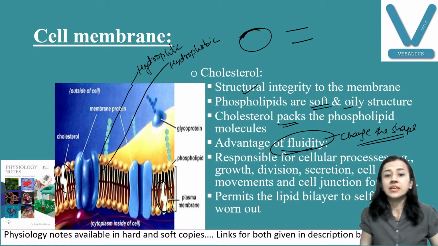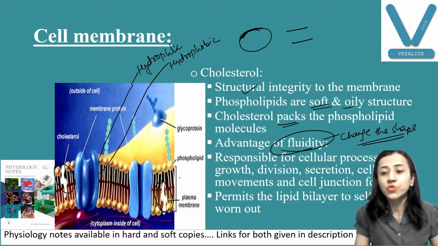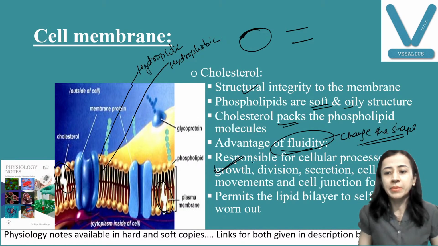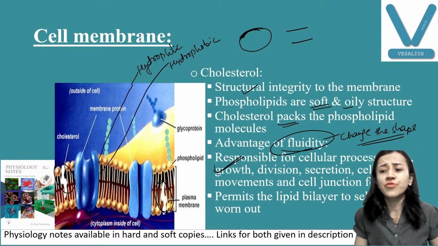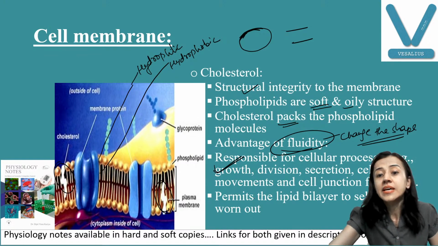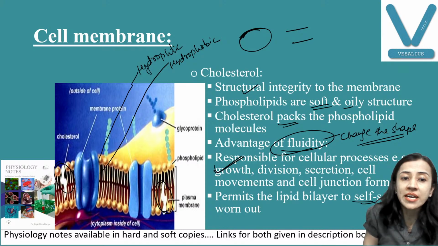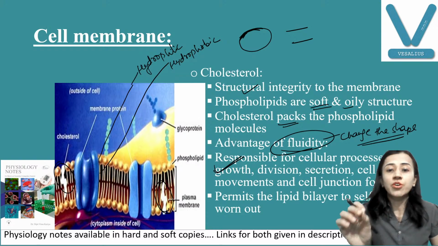Okay, another important thing, the cell membrane is also responsible for certain processes. Cholesterol in the cell membrane is also important for growth, for division, also required for secretion, cell movements, and cell junction formation. So these are also the functions of cell membrane. Another important function of cholesterol in the lipid bilayer is it permits the lipid bilayer to self seal. If it is broken down anywhere, it will seal it and heal it. So that is also an important function of cholesterol.